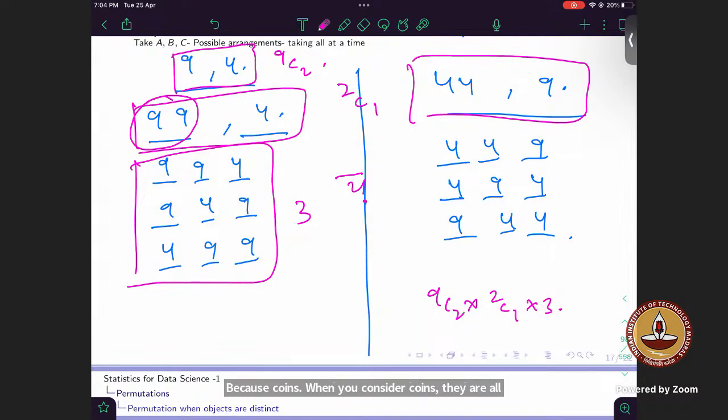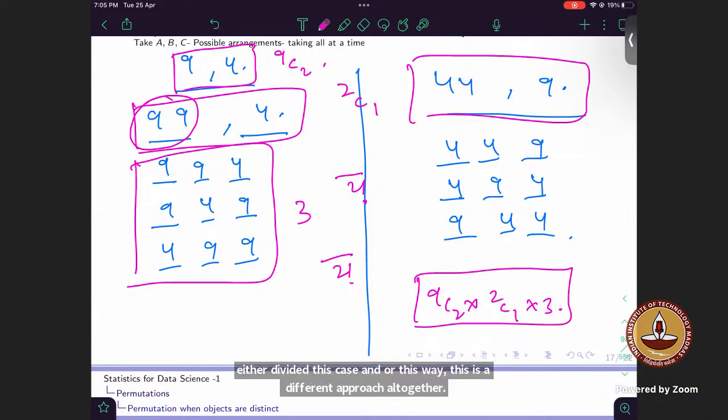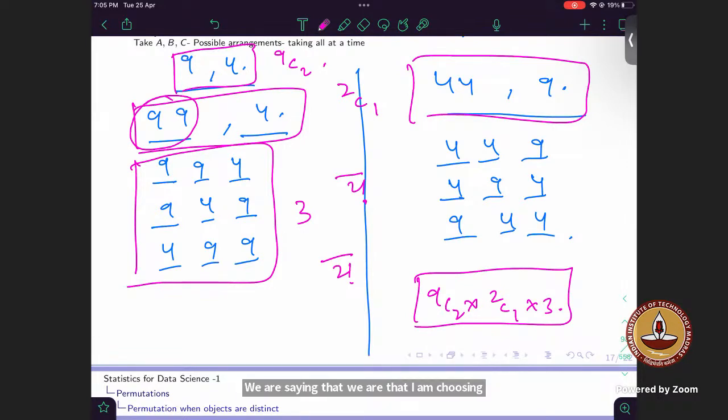So it's this, yes. This concept or issue has to be considered whenever a repetition issue comes, I believe. Yes, correct. Whenever there is a repetition, you have to divide it this way. This is a different approach altogether. We are saying that I choose a number which I want to get repeated, right?